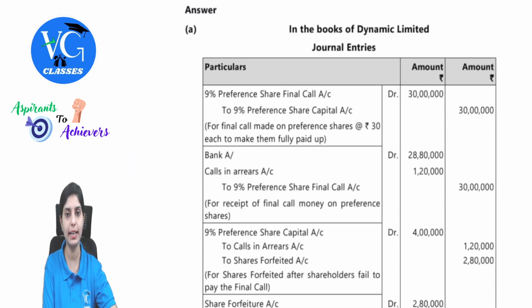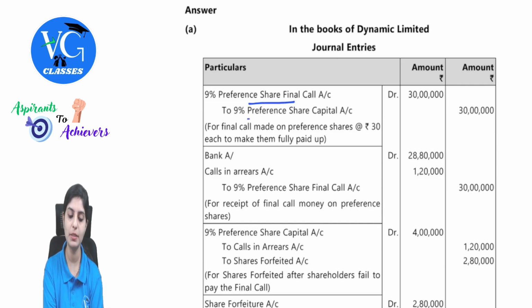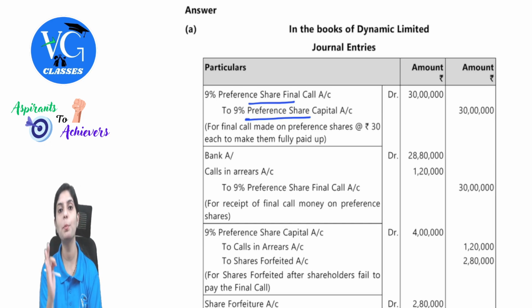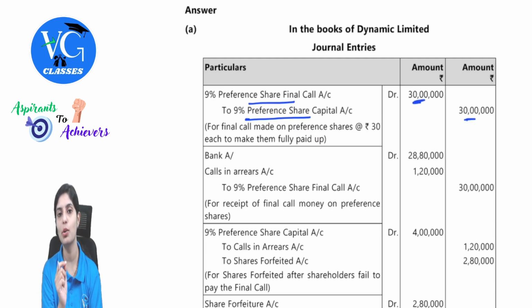First, we will make the due entry. What is the due entry? Share final call account debit to share capital. So 9% preference share final call to 9% preference share capital. Total number of shares was 1 lakh. 30 rupees was the call money. So accordingly, we'll get 30 lakh. In this 30 lakh, only 96,000 shareholders are paying. But before they pay, we will first show that as calls in arrears.